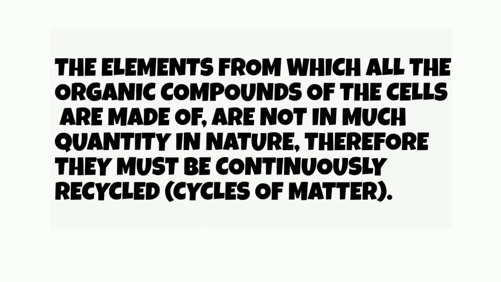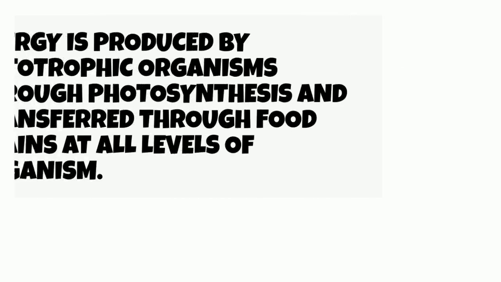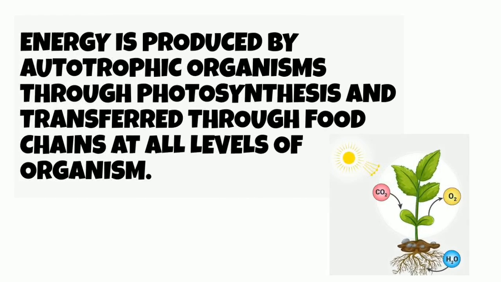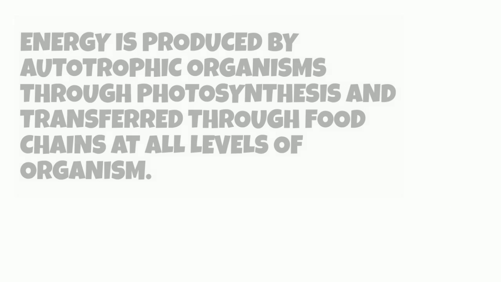Cycles of matter and energy transfer in ecosystems. The elements from which all the organic compounds of the cells are made are not in much quantity in nature. Therefore, they must be continuously recycled. Energy is produced by autotrophic organisms through photosynthesis and transferred through food chains at all levels of organisms.